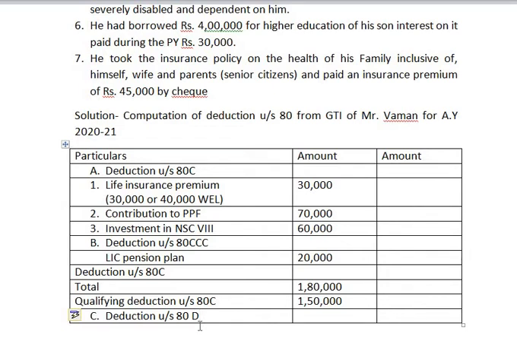What comes under section 80D? 80D is medical premium paid. That is last point in the sum. Medical premium paid. What amount is paid here? 45,000.